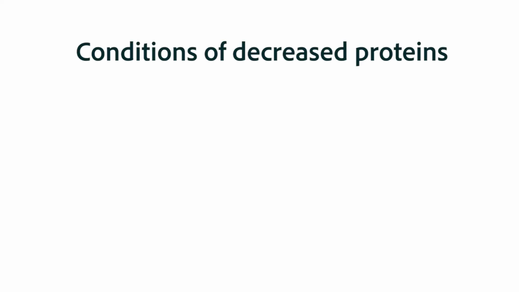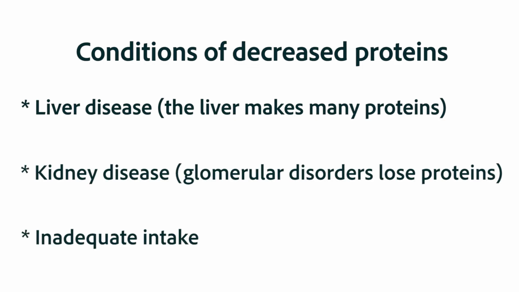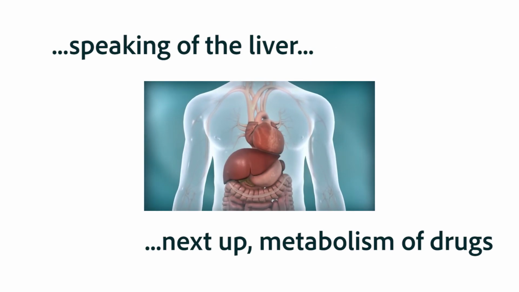It can also contribute to adverse reactions in people who are deficient in proteins. For instance, in liver disease, where the person isn't making adequate proteins, and in some types of kidney disease, where the person is losing their proteins. And to be clear, most of the problems associated with drug toxicity in people with liver disease comes from the fact that the liver metabolizes most drugs. And in liver disease, the liver is simply not doing its job very well. But the low protein levels still seem to play some role in the toxicity of drugs in liver failure.